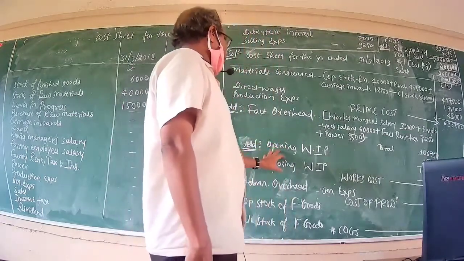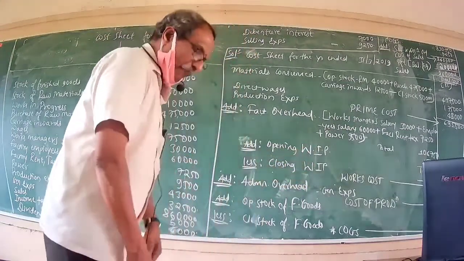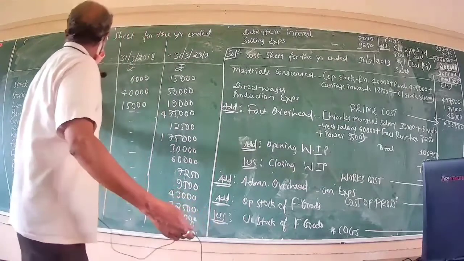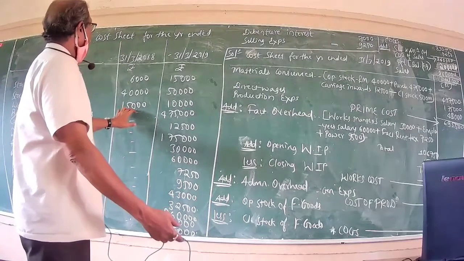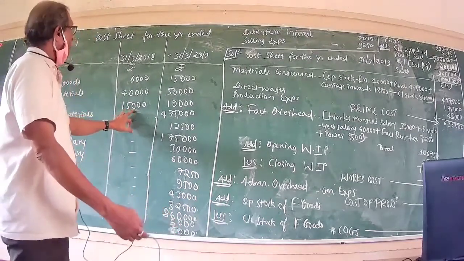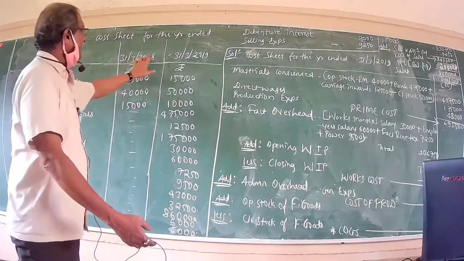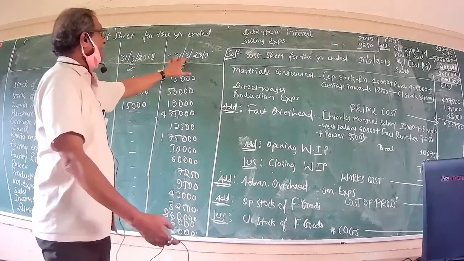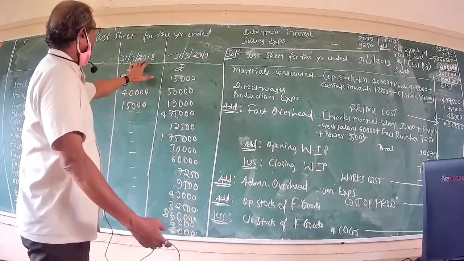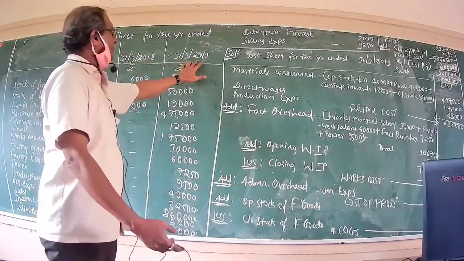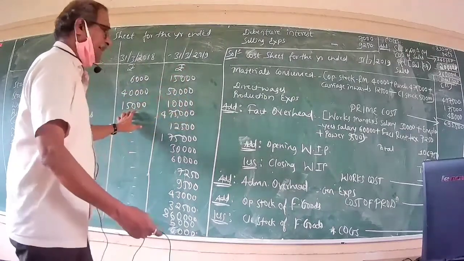Now, having summed up the total amount of factory overhead, to go through the format of the cost sheet, it is specifically given as add opening work in progress, less closing work in progress. What about the opening work in progress? Opening work in progress is given as rupees 15,000. How could it be adjudged as opening? Because the information given in the problem is 31st March 2018, which automatically is opening, and 31st March 2019, which is closing. At the end of the accounting year 2018 and the end of the year 2019, 18 represents opening and 19 represents closing.